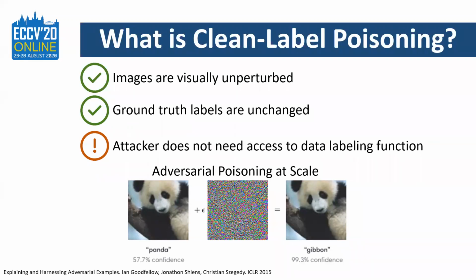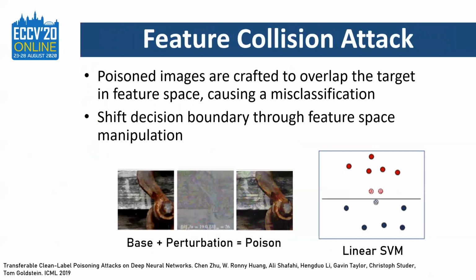Most importantly, without any defensive procedures, it's nearly impossible to identify that your model has been compromised, since clean label poisons often preserve overall test accuracy. I'd like to focus on two particular clean label attacks. First, the feature collision attack crafts poisons, such that the poisoned images overlap with the target in feature space, causing misclassification. You can visualize this in the linear SVM case, where the shaded red poisons shift the decision boundary.